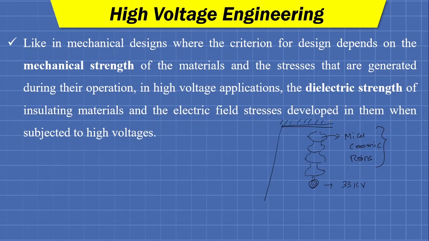So tower body and cross arm both will be grounded because it is directly in contact with ground. Okay, so at this moment when 33 kV line voltage is there in any conductor, what will be the distribution of field? That field distribution, we have a very clear idea about the distribution of voltage across each disk, and that distribution is very uneven. And similarly the distribution of field in this case will also be non-uniform.